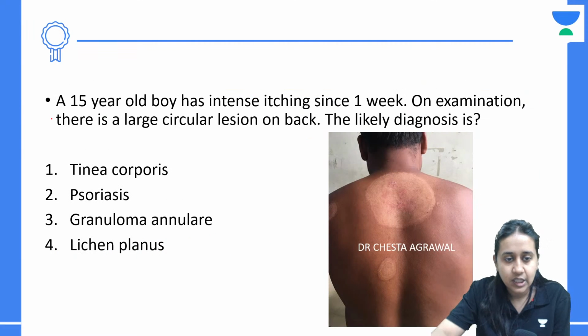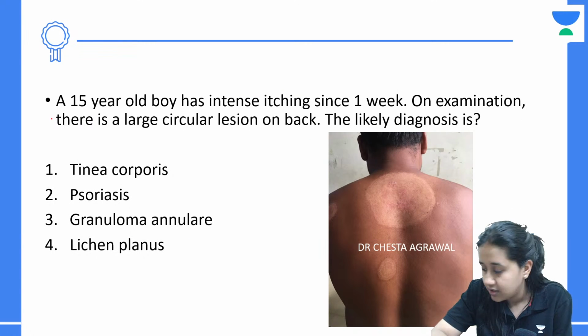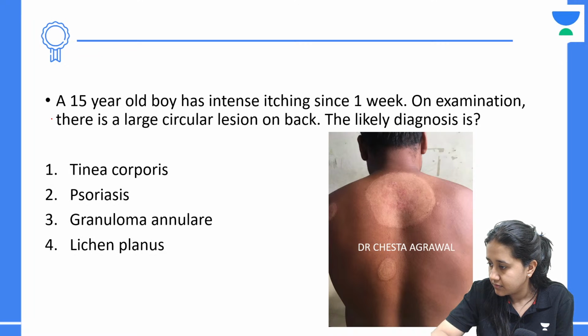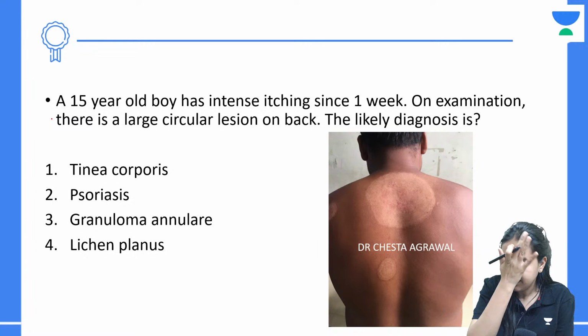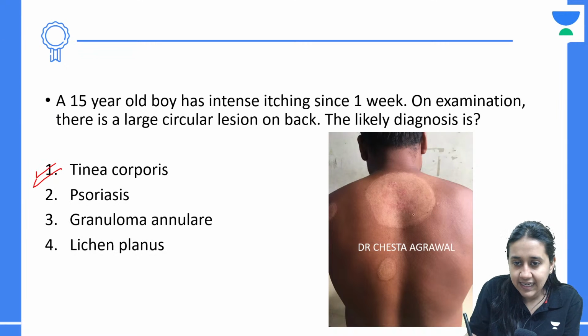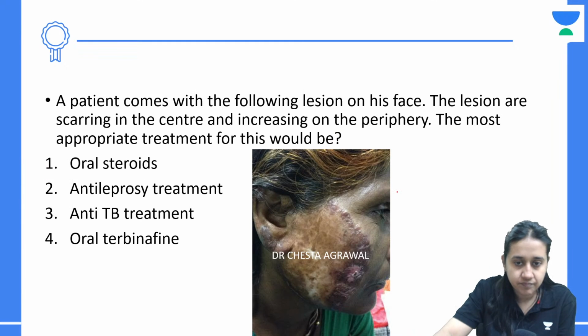Very nice. A 15-year-old boy with intense itching since 1 week. Examination shows large circular areas on the back. We have solved this same question in the special class recently. Can anyone tell me the answer? Very nice. The answer to this question is option number one. A classic annular lesion with central clearing is seen in patients with tinea or dermatophytic infections.